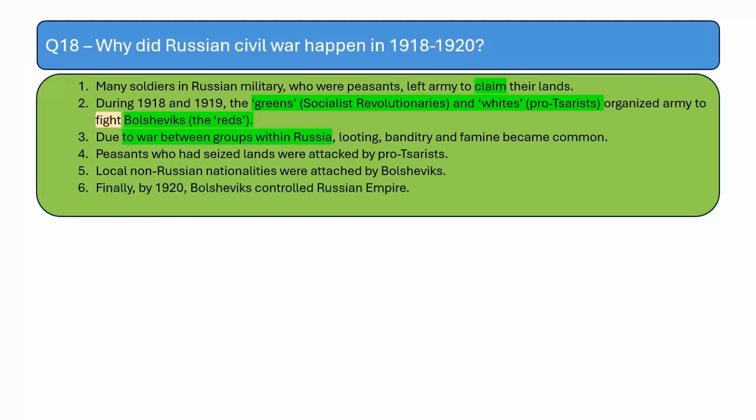Finally, by 1920, the Bolsheviks controlled the entire Russian Empire. And in December of 1922, the USSR, that is the Soviet Union, was created from the old Russian Empire.